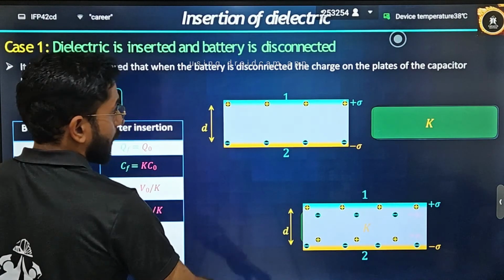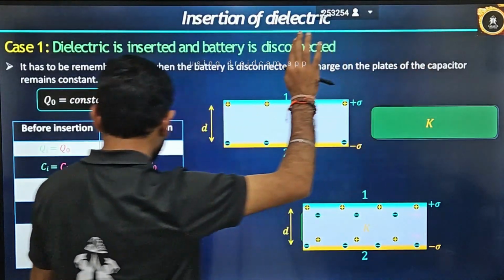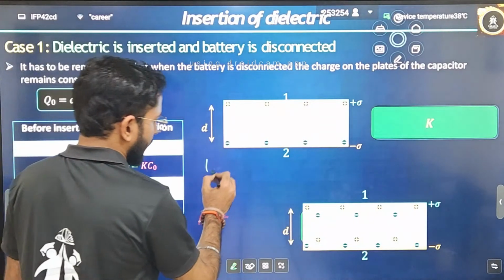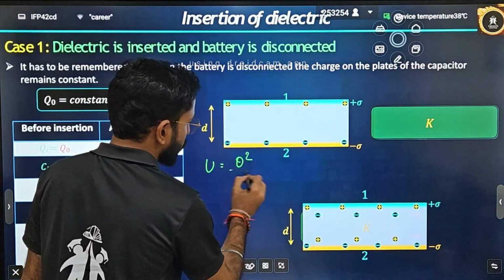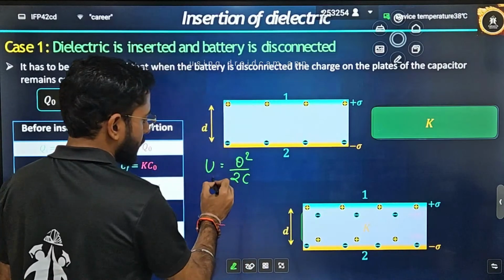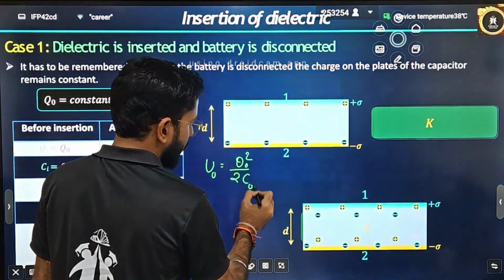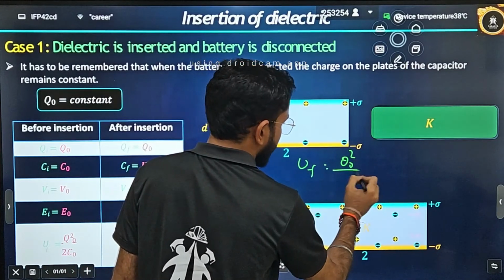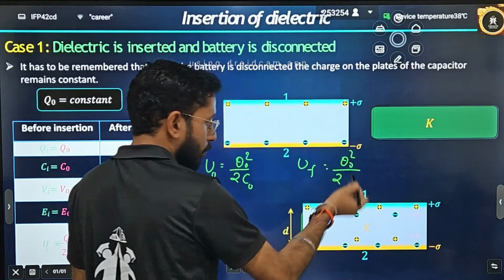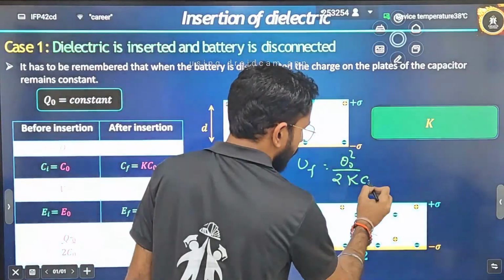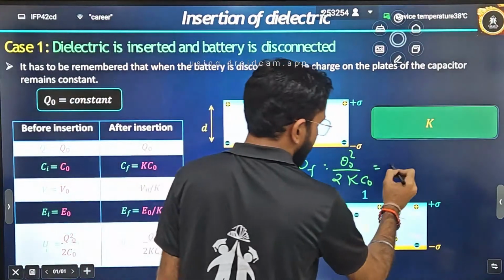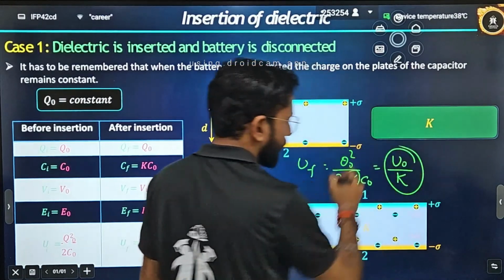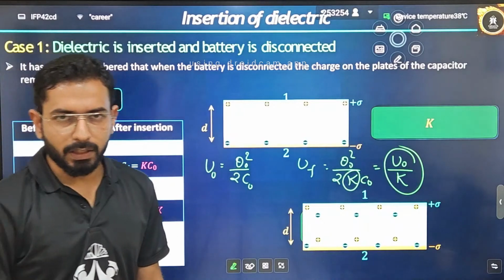Now let's analyze the next case, that is for final, that is energy. What will be happening with energy? Now for energy I can say the formula is Q square by 2C. Simply, if it is initial I will write Q naught and here it is C naught. If I am writing the final energy, what will I write? Q naught, that is constant, divided by 2. What is the new capacitance? It is nothing but equal to K C naught. That means the rest of the things are the same. That means U naught divided by only the extra factor, that is K. That means energy is also reduced by a factor of K.